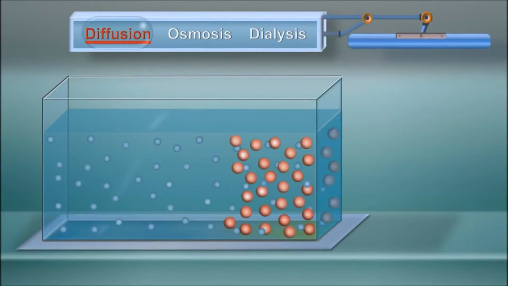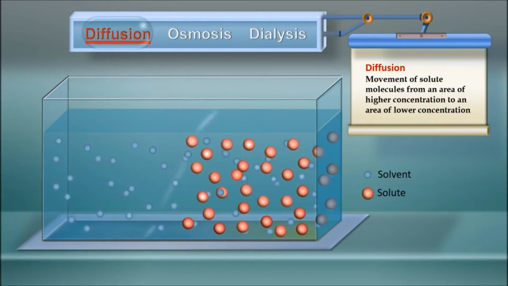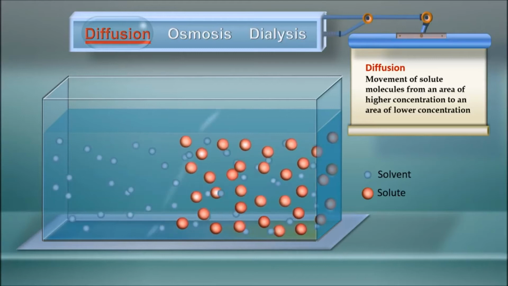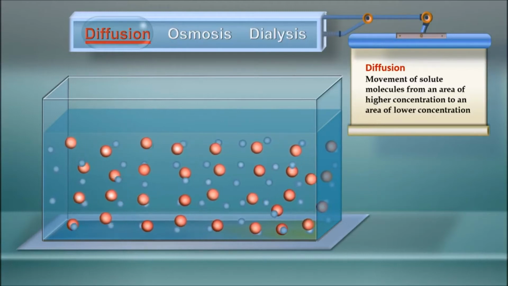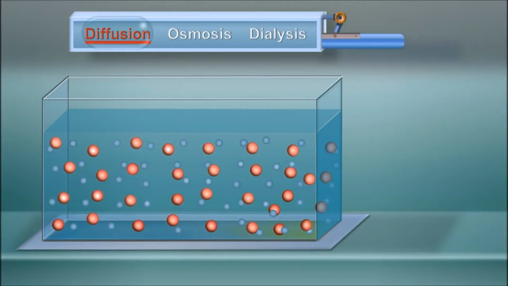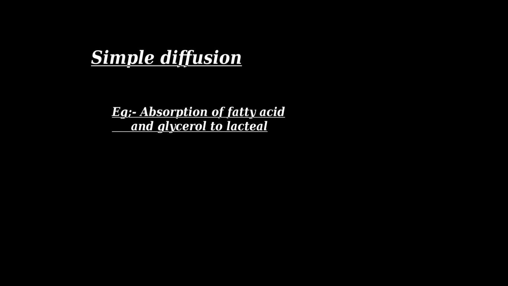Yes, you can see the movement of molecules from a higher concentrated region to a lower concentrated region. Up to which stage does this flow continue? Yes, when it is in equilibrium, it will stop. This is called simple diffusion. The movement of molecules from higher concentration towards lower concentration is called simple diffusion. The absorption of fatty acid and glycerol into the lacteal takes place by this process.